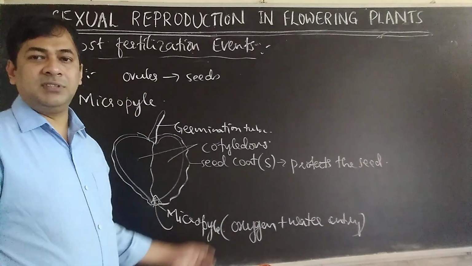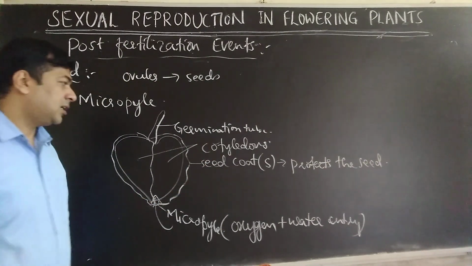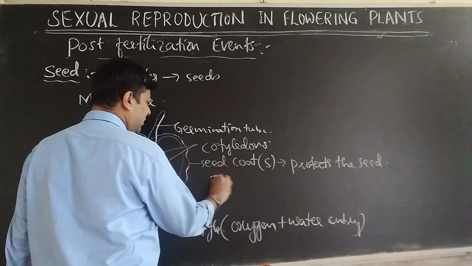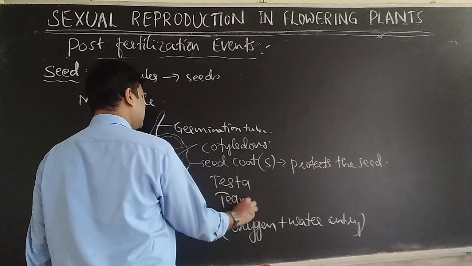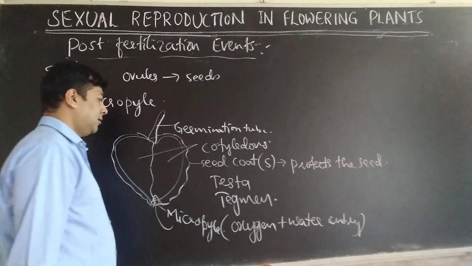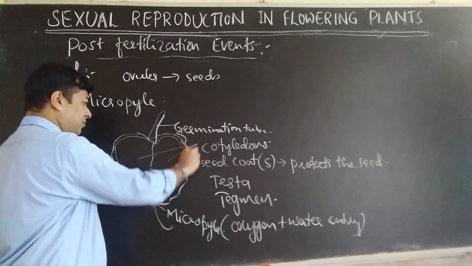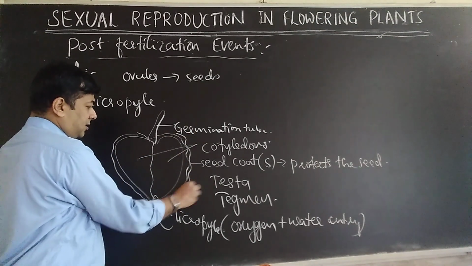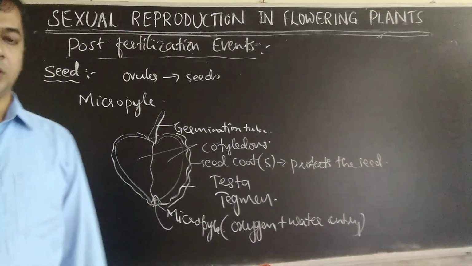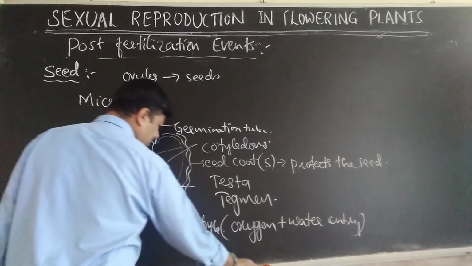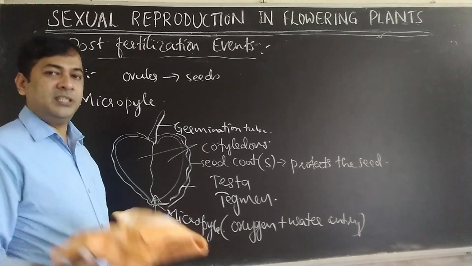And what is the name of these seed coats? Seed coats, I already told you, the outer coat is called testa, the inner coat is called tegmen. Outermost coat is testa, and the inner coat is tegmen. Okay, so this is the structure of a seed. Now next, some interesting points about seed we have to discuss.